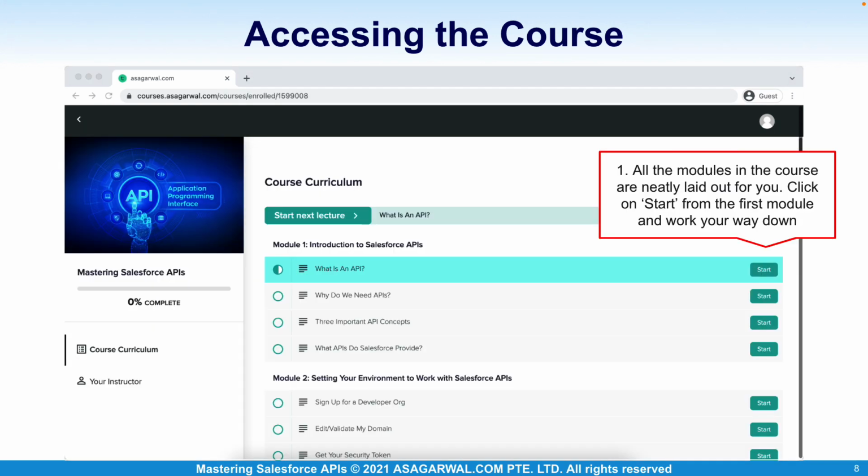You will be taken to the course homepage, where all the modules are neatly laid out. Click on Start from the first module and work your way down. We'll be covering different aspects of Salesforce APIs in different modules that build on the previous ones, so it is highly recommended that you complete these in the order that we have laid out here.